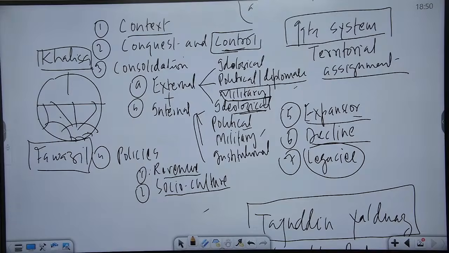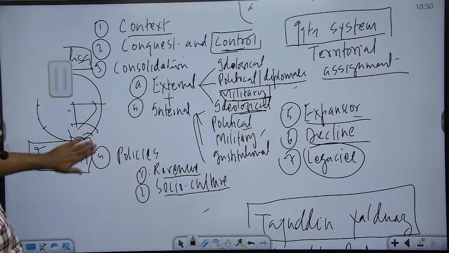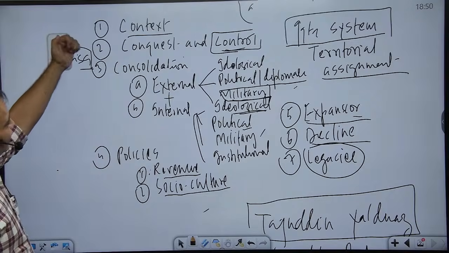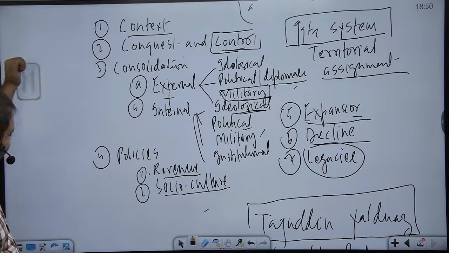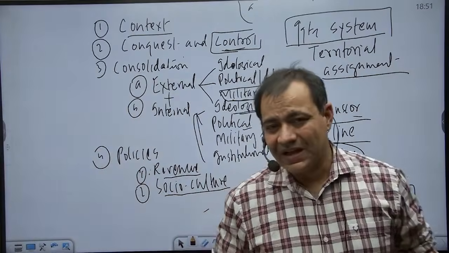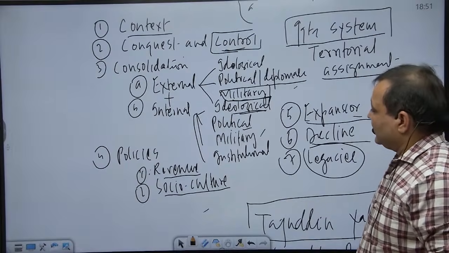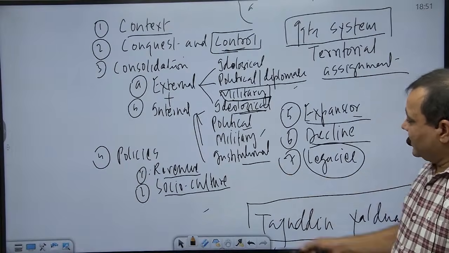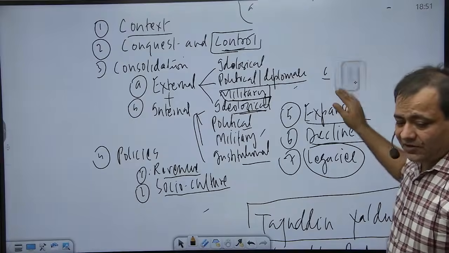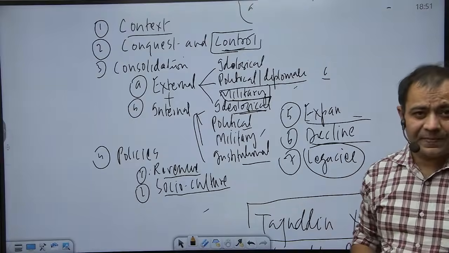In the feudal system, things had been different. There in the feudal system, a territory was donated forever, and donated also with sovereign rights. So Ikta was an instrument of centralization, like modern bureaucracies. But in the feudal system, you must be knowing that there was always a case of decentralization. So institutionally, we have talked about this person. We are talking about Iltutmish as part of the plan that we have made for us.